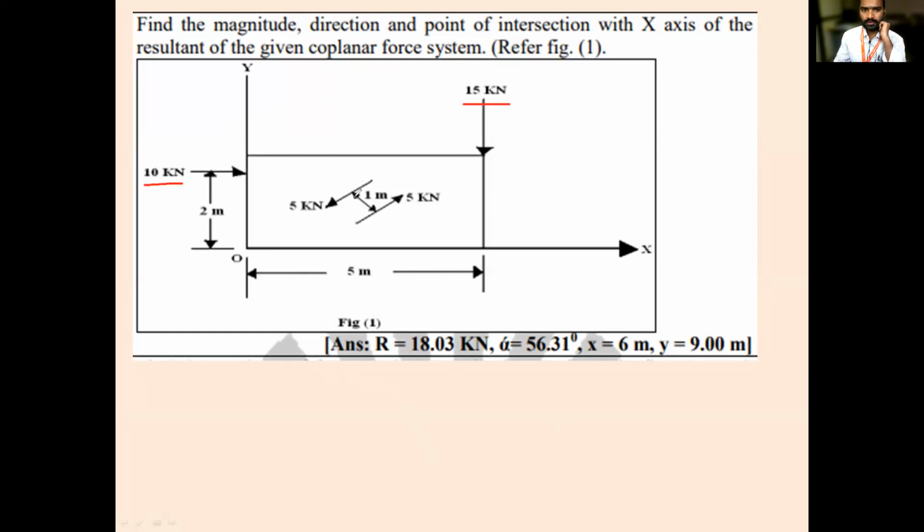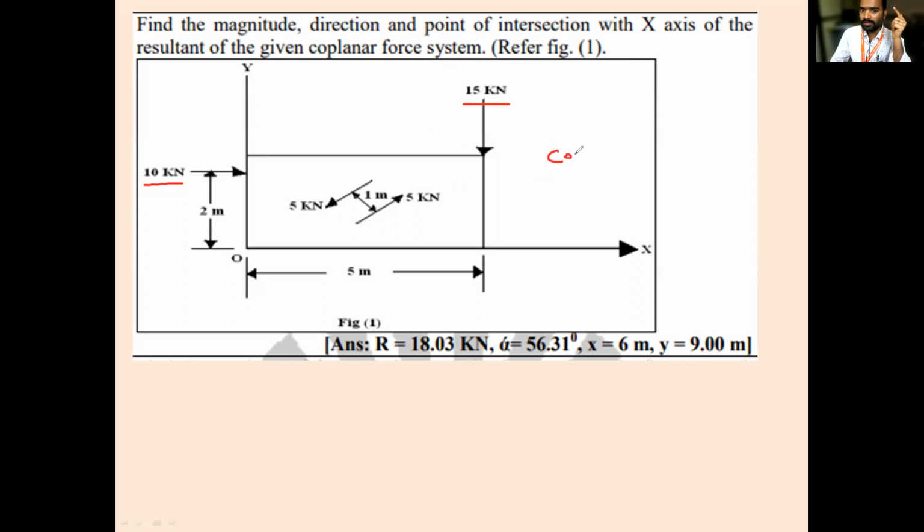There are two forces. This is 5 kilonewton force. Yes, coupling force. There are two forces which are separated by a distance. The magnitude is the same, but they are opposite to each other. One is moving in this direction, one is moving in this direction. So these two forces will constitute a couple.